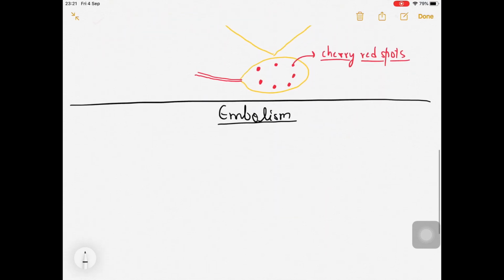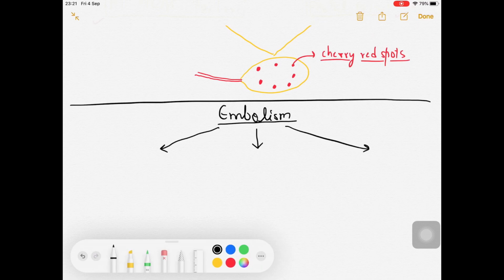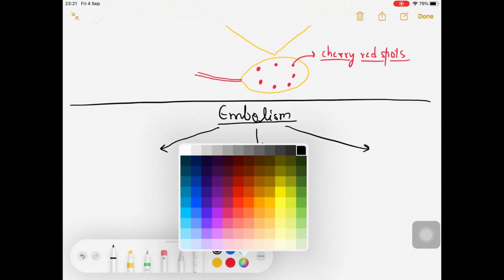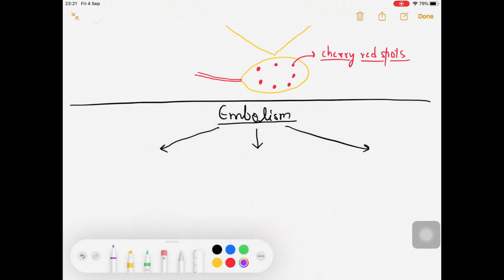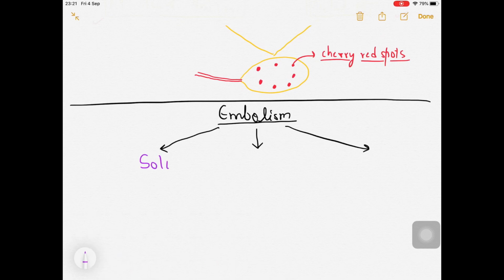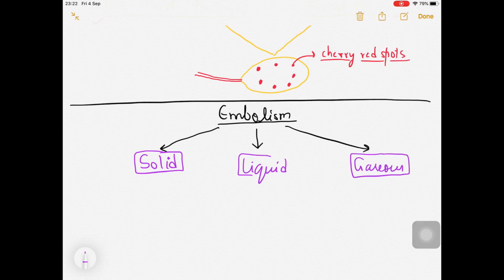Okay, so embolism has three types basically. And what are these three types? Let's look over them. One is the solid, another one is the liquid, and the other one is the gaseous. So solid, liquid, and gaseous.